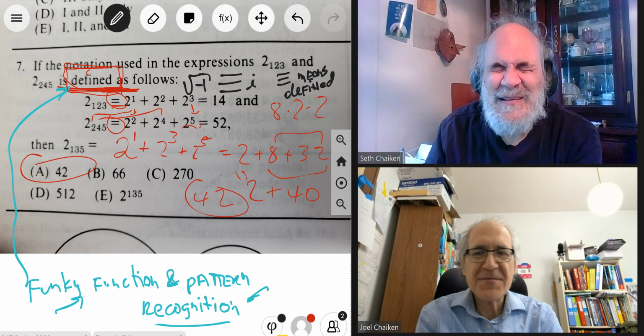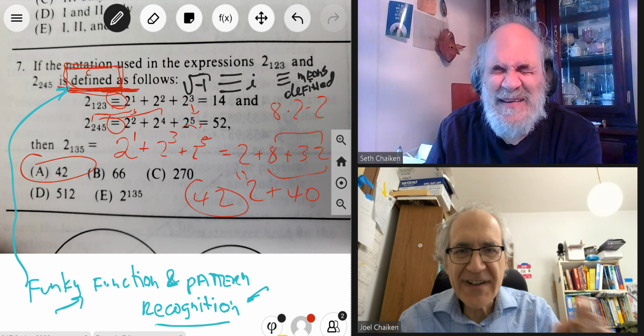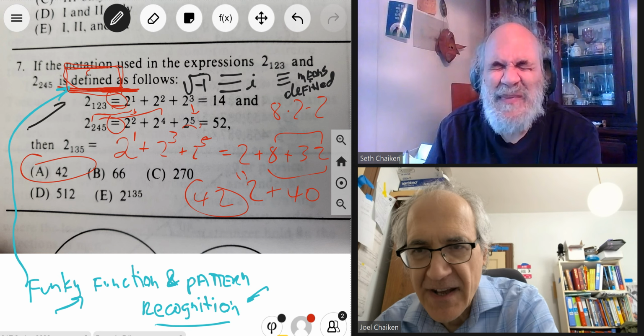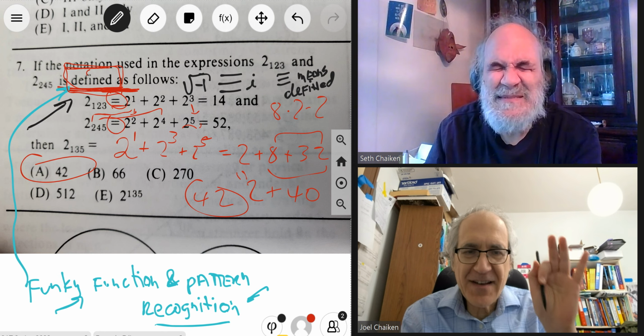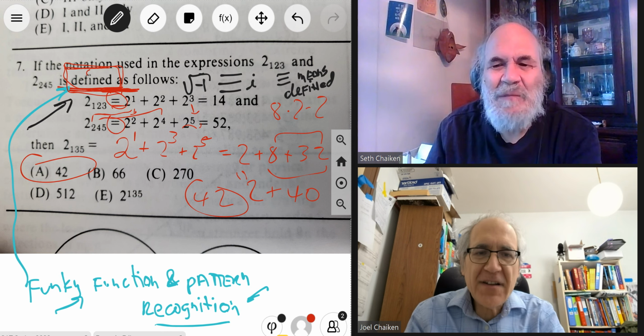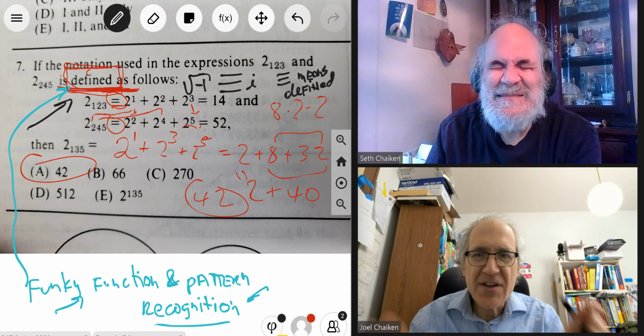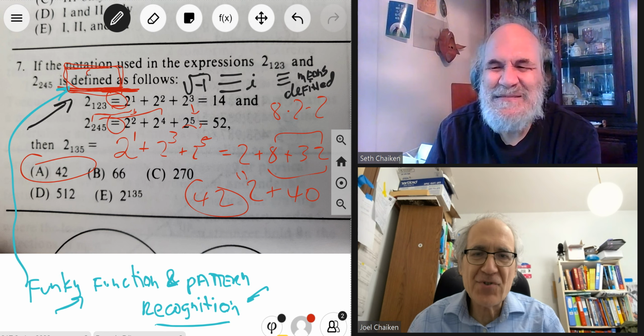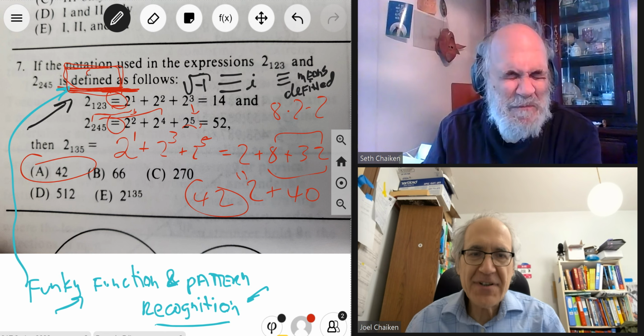That's what I said at the very beginning. You literally just follow this and don't think about anything else. It is a self-contained thing. When you see something is defined, thinking stops. You do exactly what it tells you to do.